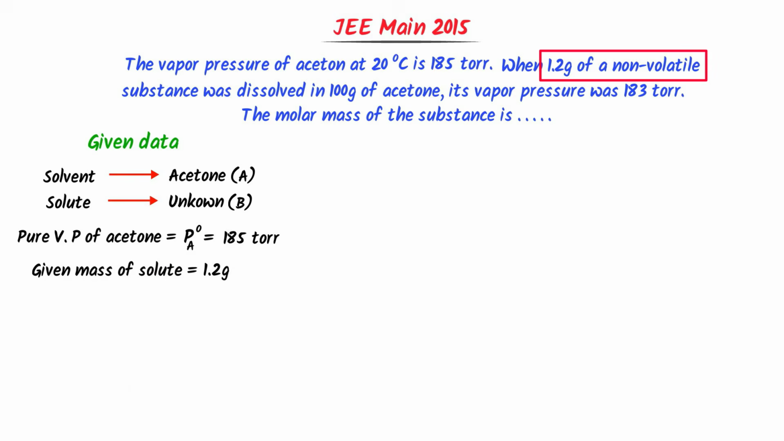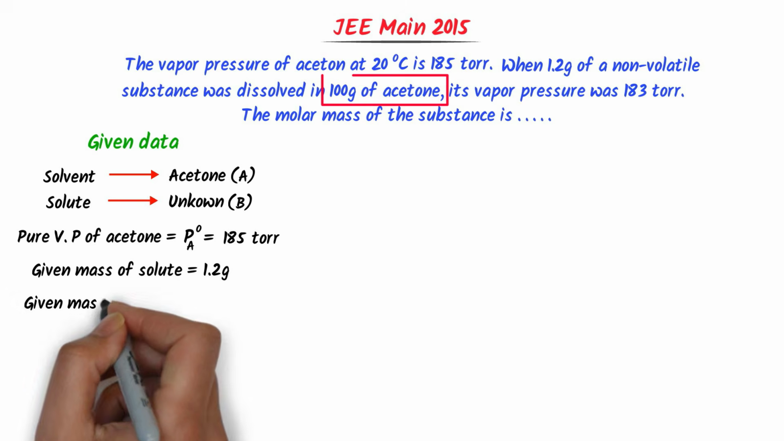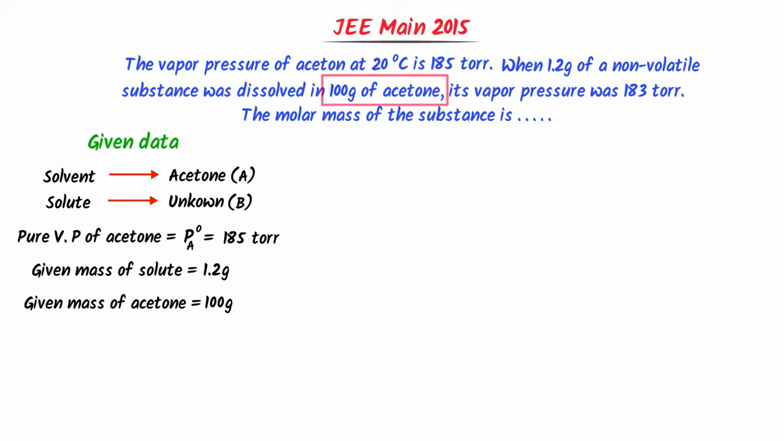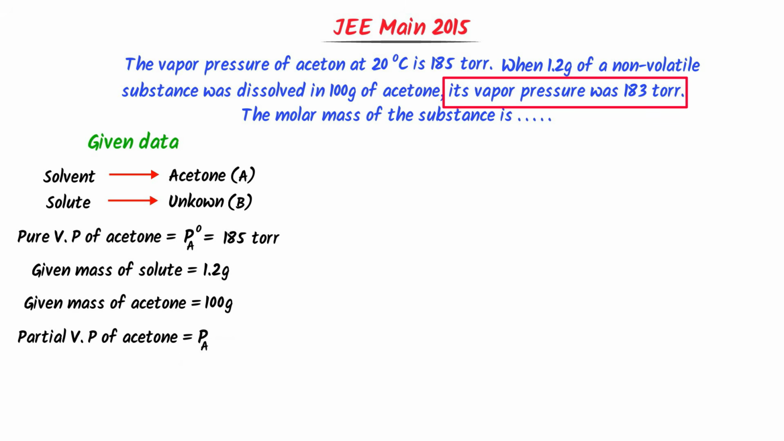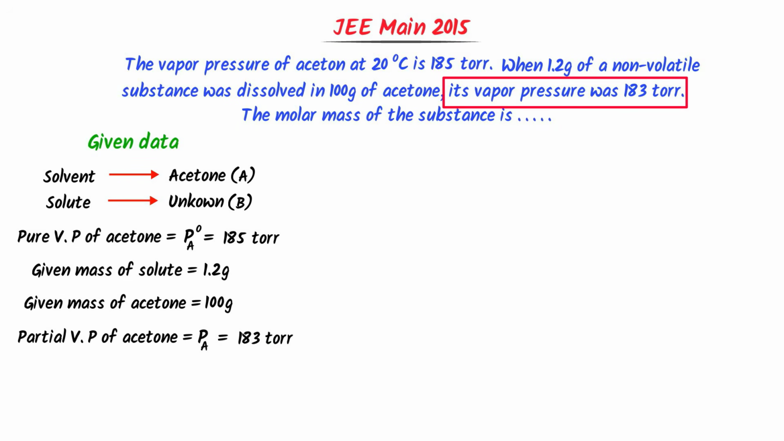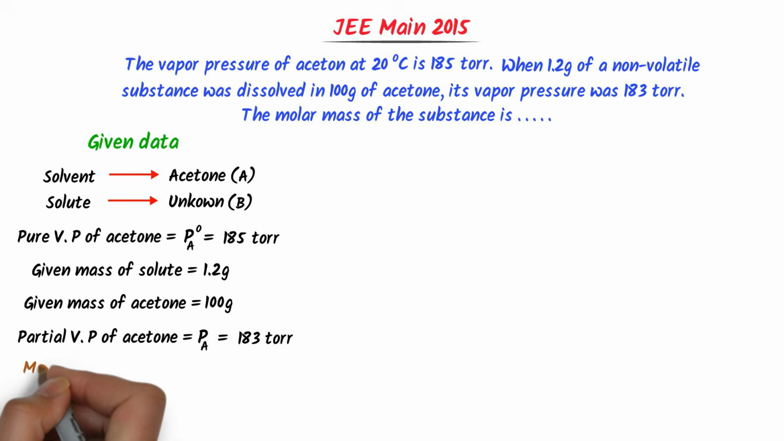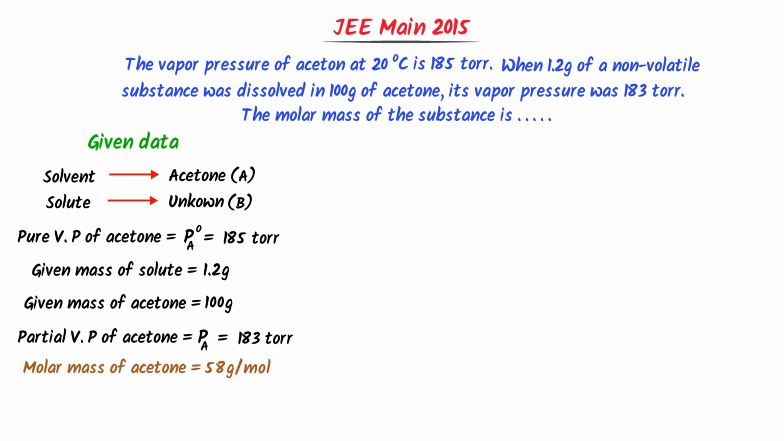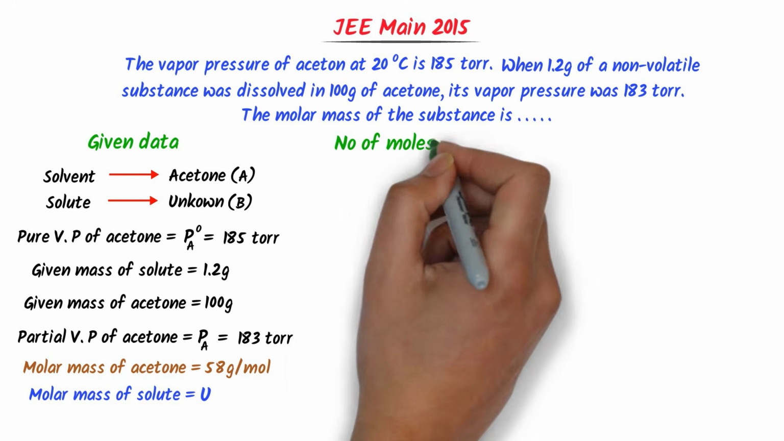The given mass of unknown solute is equal to 1.2 gram. And remember this given mass of the unknown solute, which I will use. The given mass of acetone is 100 gram. The partial vapor pressure of acetone in solution Pa is equal to 183 torr. Remember that the molar mass of acetone is 58 gram per mole. The required value is molar mass of unknown solute. Let it be U. Now I will find the number of moles.